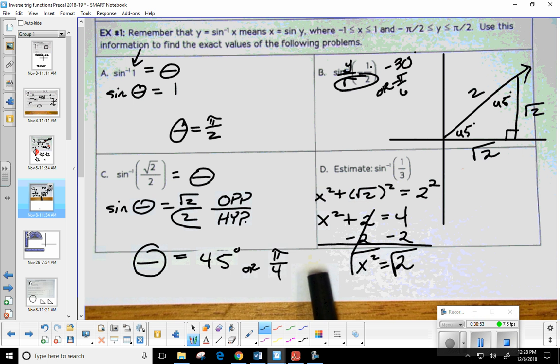Now wait a minute. The last answer was negative. Why is this one positive? Because it's in quadrant 1, and I would rotate counterclockwise. When you rotate into quadrant 4, guaranteed your answer is negative. Okay. So I know this was a little unusual at the beginning. Does this make sense? Okay. And that's all we're doing with these. We're creating a triangle, and we're getting our answer.